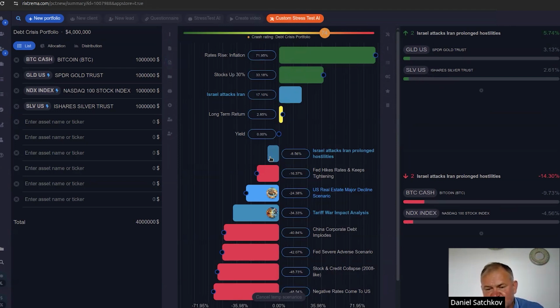Of course, the Federal Reserve can come in and change the whole equation, but this is probably because a lot of the price movement, let's say in Bitcoin, is driven by emerging markets. It's true. Gold and silver is also driven by emerging markets, but more by governments. And you would think that in a prolonged scenario like this, they would be buying a lot more gold and silver to increase their reserves of precious metals.